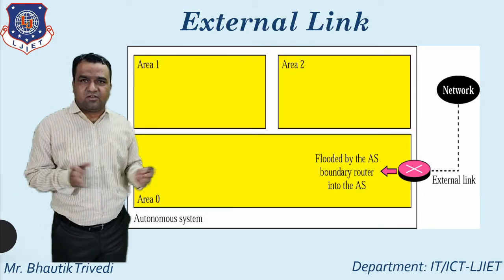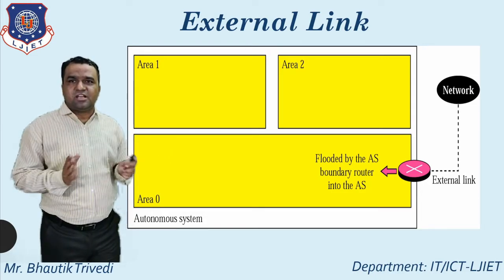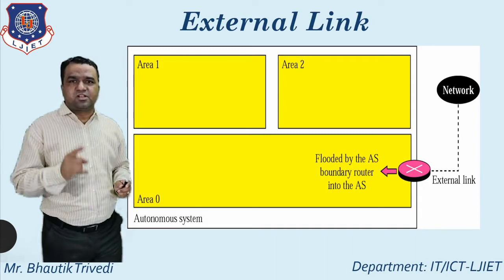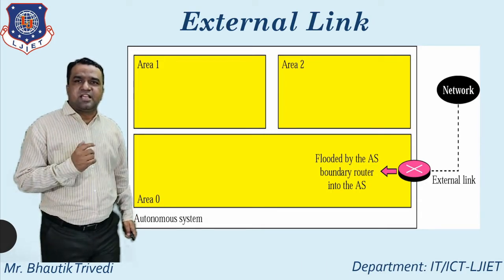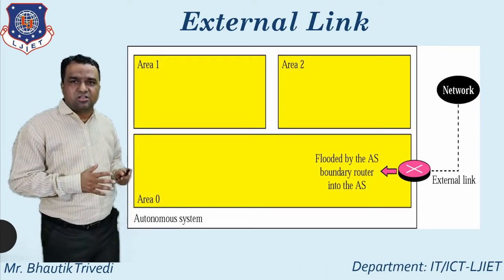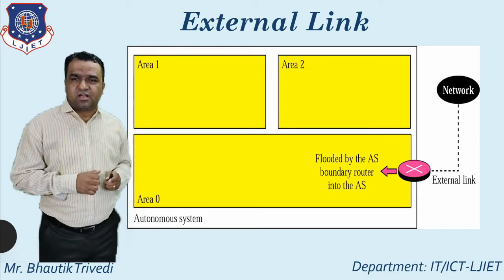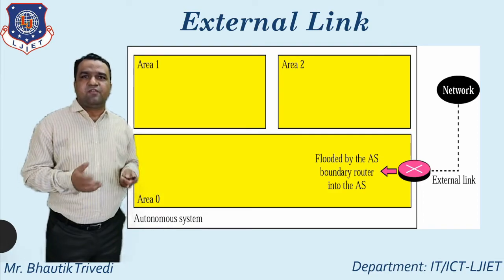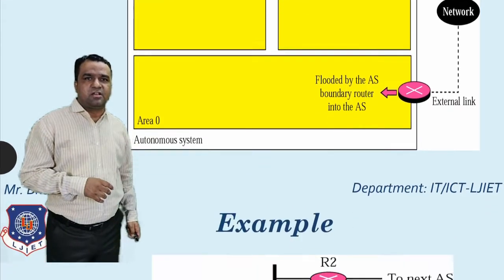So up to this, whatever the discussion, that is totally regarding the concept of LSA. Again I repeat the names. First one, that is the router link. Second one, that is the network link. Third one, that is the summary link to network. Fourth one, that is known as a summary link to AS boundary router. And fifth one, that is known as an external link.